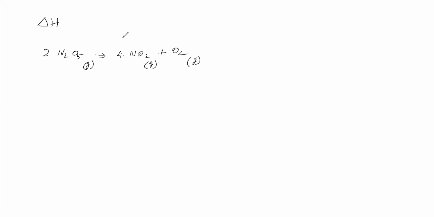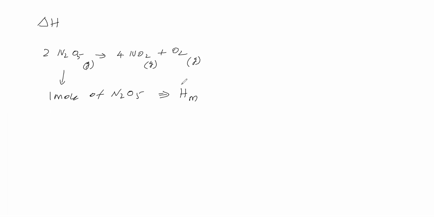Now, N2O5 is a chemical substance. Every matter possesses energy, therefore N2O5 also possesses energy. Now, how much energy does 1 mole of N2O5 possess? That is called molar enthalpy.